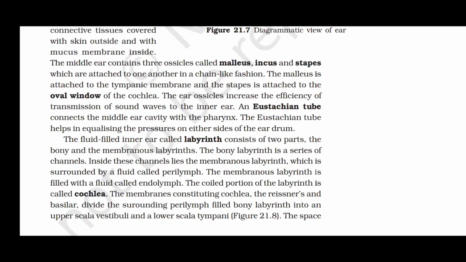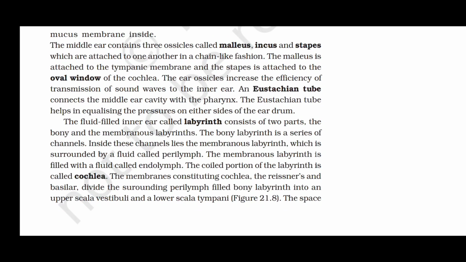A eustachian tube connects the middle ear cavity with the pharynx. The eustachian tube helps in equalizing the pressures on either side of the ear drum. The fluid-filled inner ear called labyrinth consists of two parts, the bony and the membranous labyrinth. The bony labyrinth is a series of channels. Inside these channels lies the membranous labyrinth, which is surrounded by a fluid called perilymph. The membranous labyrinth is filled with a fluid called endolymph.